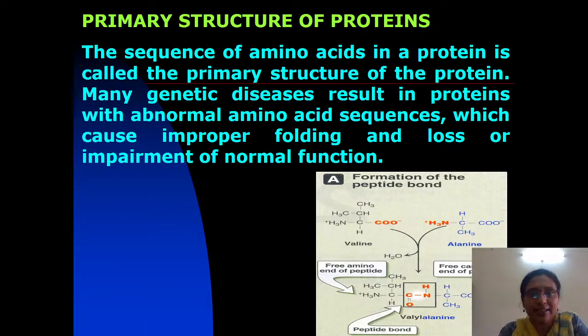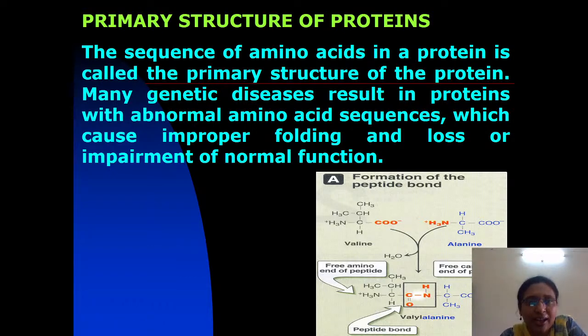And the amino acids have been successively added to this carboxyl group to increase the length of the chain. So if you imagine the protein structure, there will always be a free amino group on the left side of the protein, and always a free carboxyl group on the right side of the peptide. The side where the free amino group is there is called the N-terminal. The other side, where the free carboxyl group is there, is called the C-terminal.